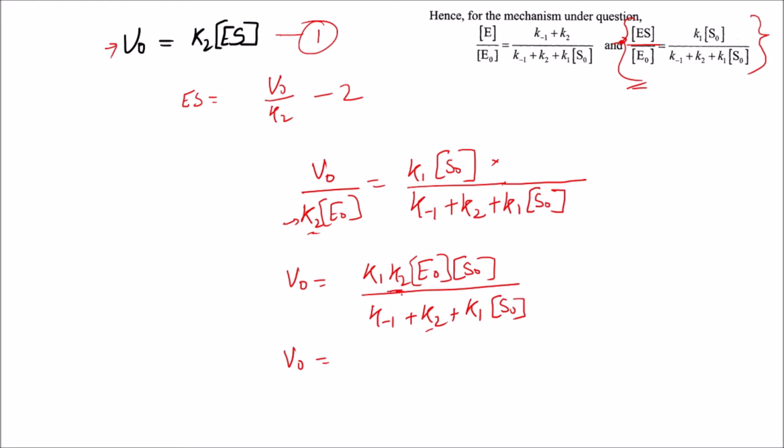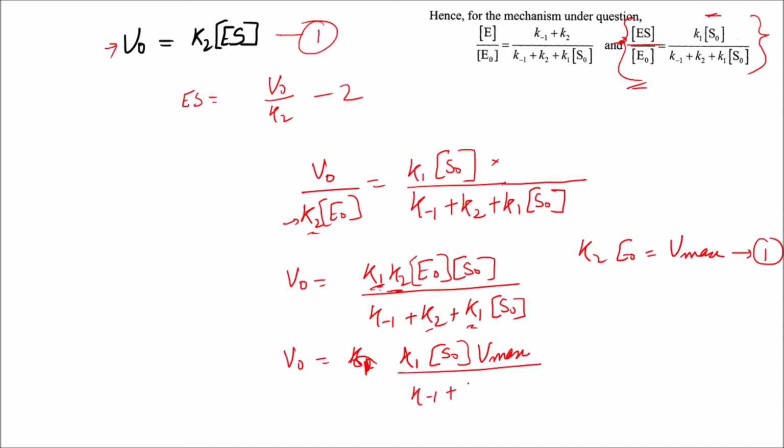Now K1 is common to both, and further, if you remember, K2 into E naught was our Vmax in the previous equation, which I have already explained. If you have not got this, you can go and watch the Michaelis-Menten equation video, where I explained how Vmax is equal to K2 into E naught. So let's simplify this. This will be K1 into S naught times Vmax by K minus 1 plus K2 plus K1 into S naught.